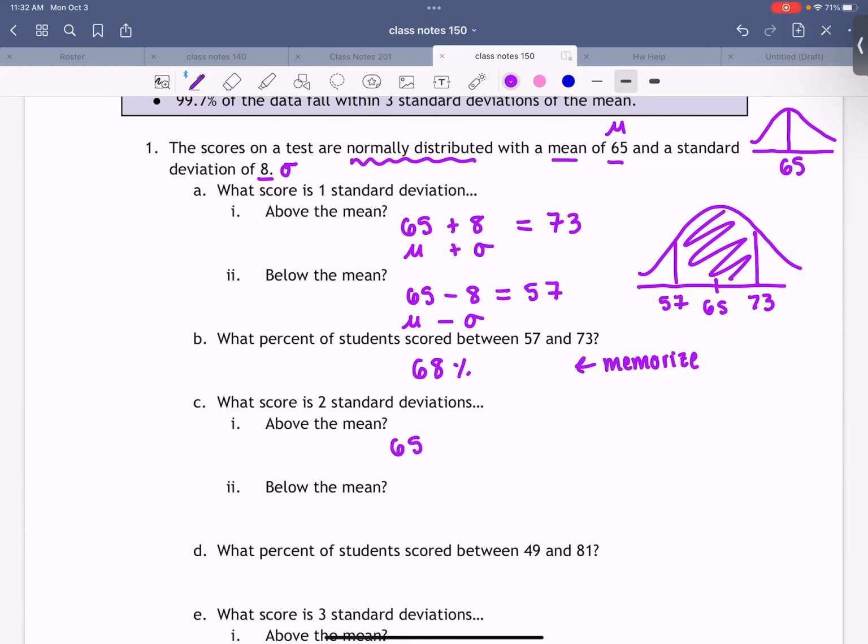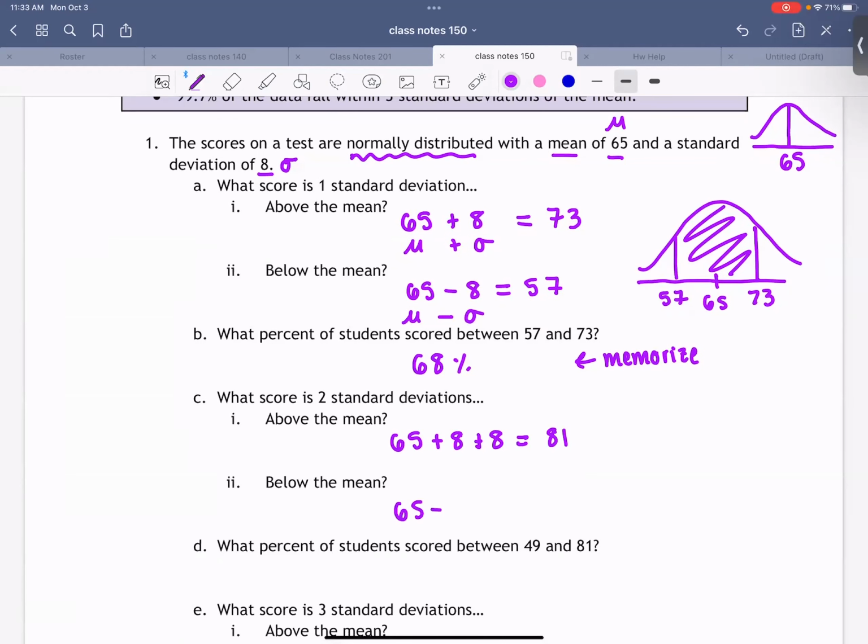65 plus 16. The way I like to do it, because I'm very bad at doing things in my head, is I'm just gonna add on 2 standard deviations, 65 plus 8, which is 16. And that gives me 81. Okay. Now below the mean, I guess we have to subtract 8 twice. So 65 minus 8 minus 8. And that gives me 49.